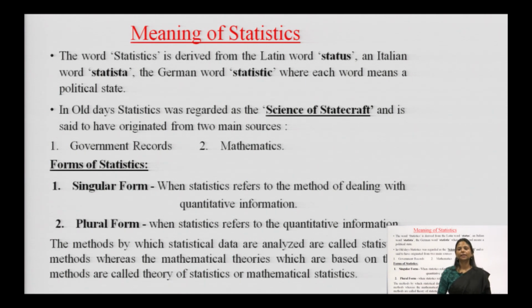The word statistics can be used in two different ways. One is the singular way, where singular means single use, whereas the second is the plural way, where plural means many. Singular form of statistics is used when statistics refers to a method of dealing with quantitative information, whereas plural form of statistics is used when statistics refers to quantitative information. The method by which statistical data are analyzed or collected is called statistical methods, whereas mathematical theories which are based on these methods are called theory of statistics or mathematical statistics.